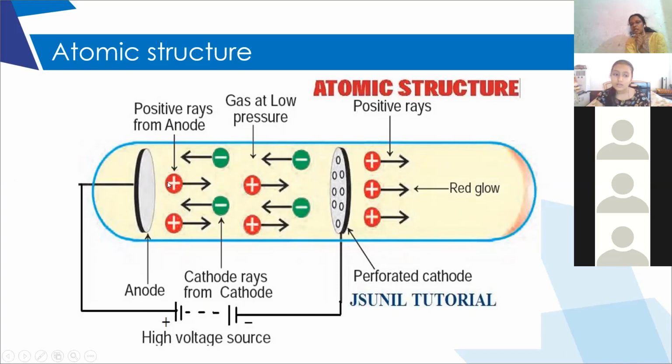Some positively charged particles originate at the anode and go towards the cathode, the negative pole. And there are some negatively charged particles from the cathode.